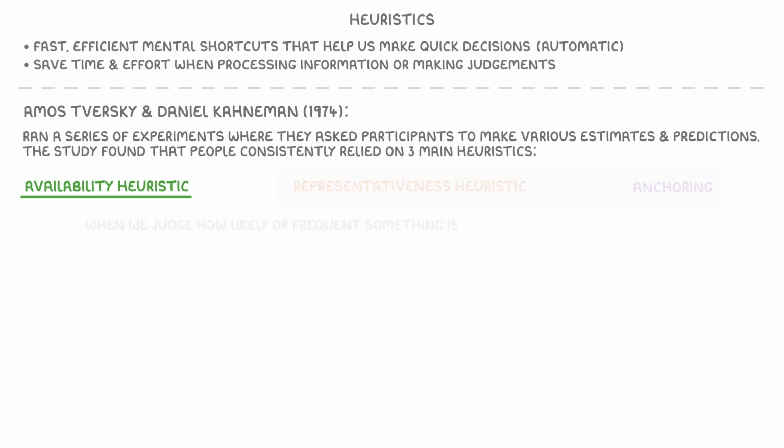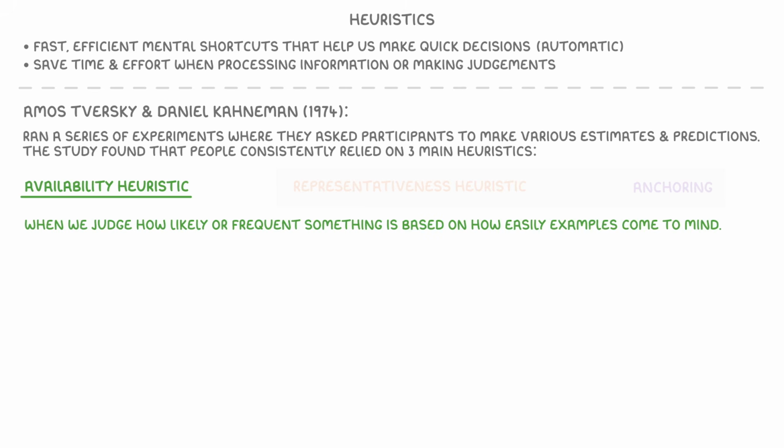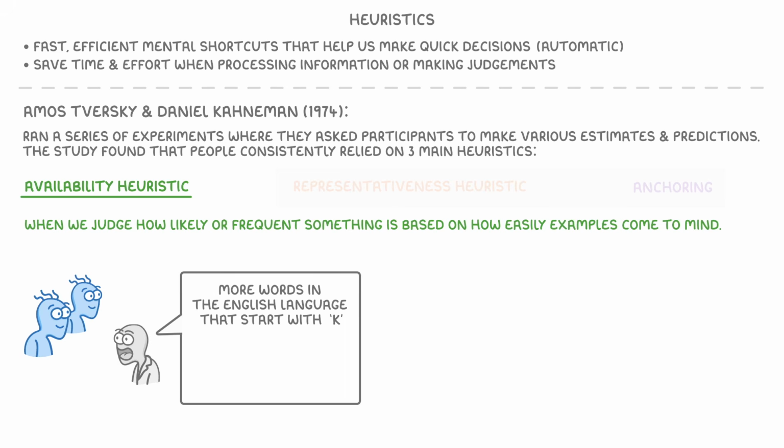The Availability Heuristic is when we judge how likely or frequent something is based on how easily examples come to mind. In one of the experiments, participants were asked whether there are more words in the English language that start with the letter K, or more words that have K as the third letter.